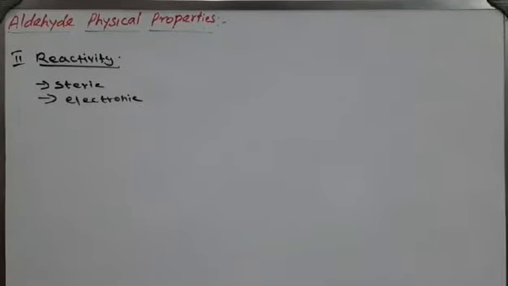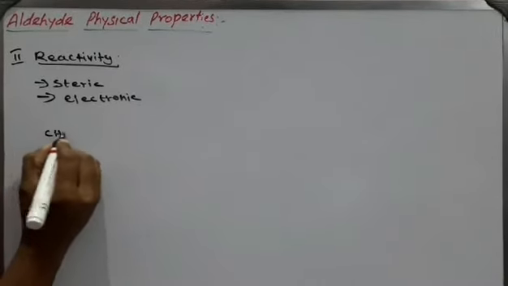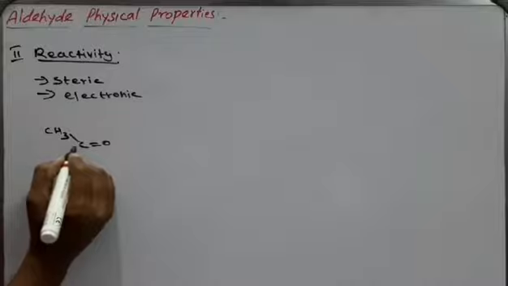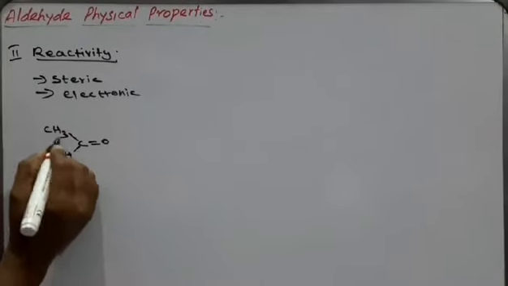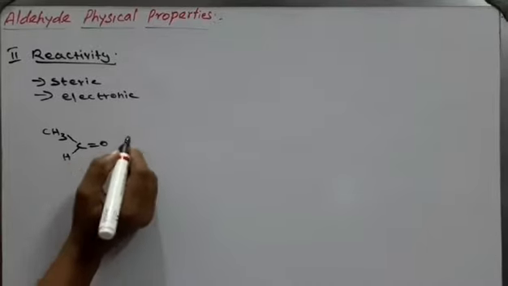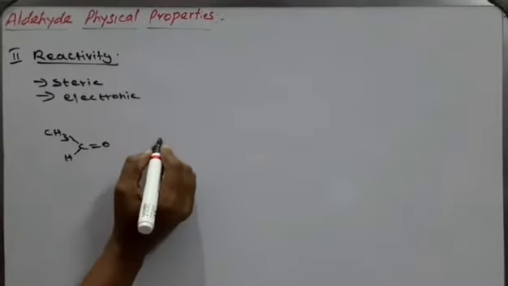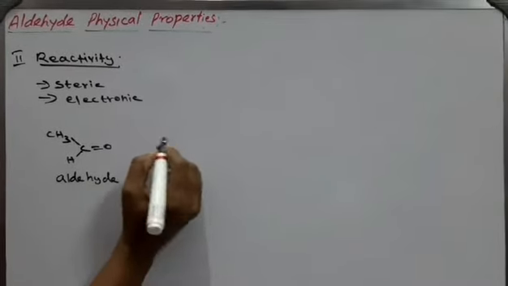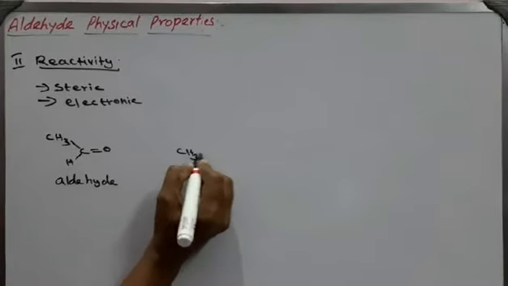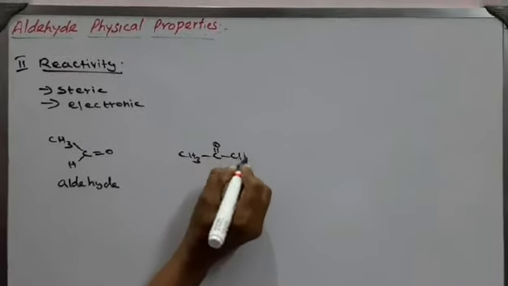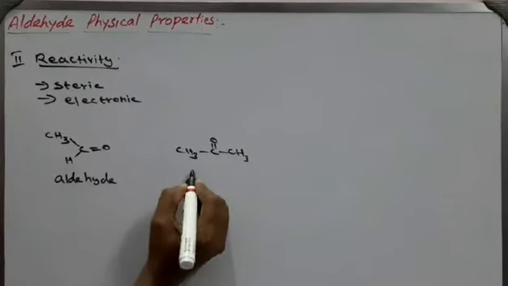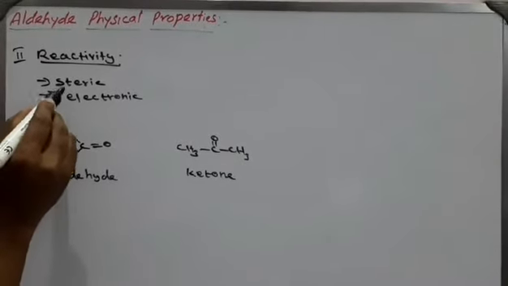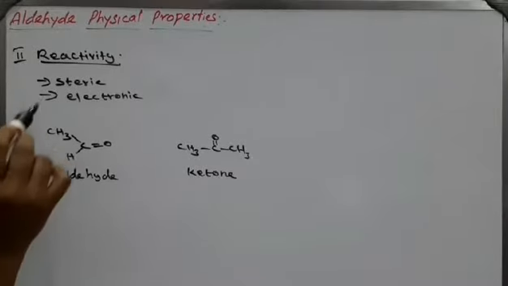Here you see CH3 C double bond O, that is CH3CHO, acetaldehyde. This is an aldehyde. And the other one is a ketone, CH3 C double bond O CH3. So this is the ketone. The first property: which one suffers more for nucleophilic addition in terms of steric hindrance.